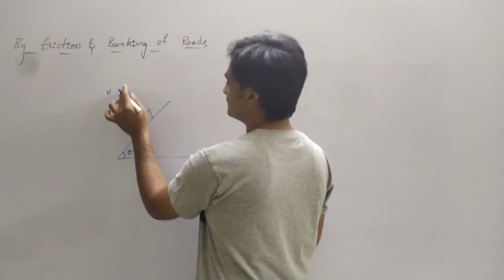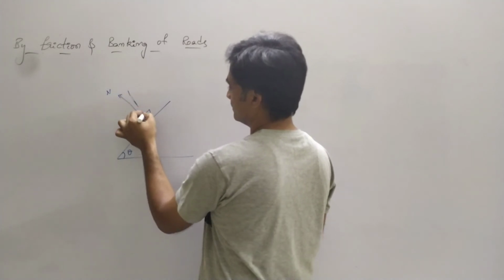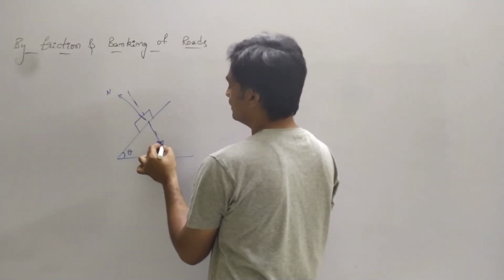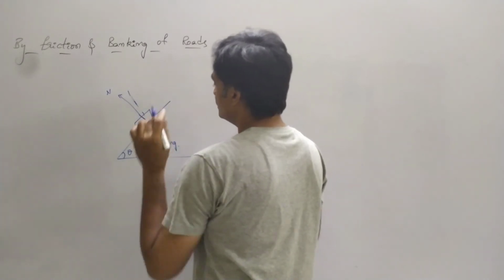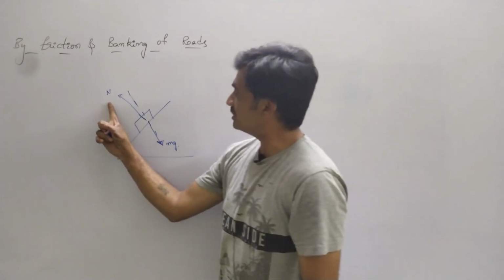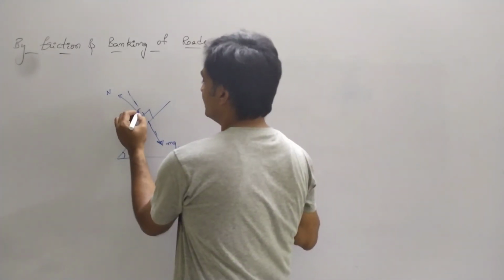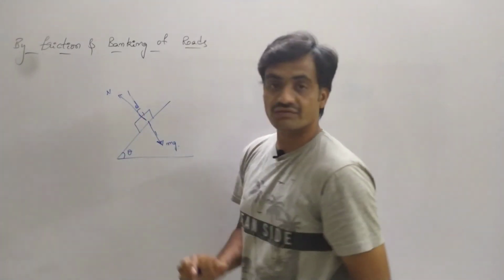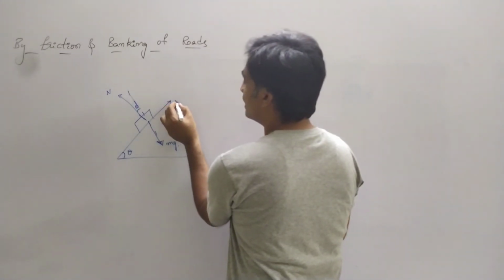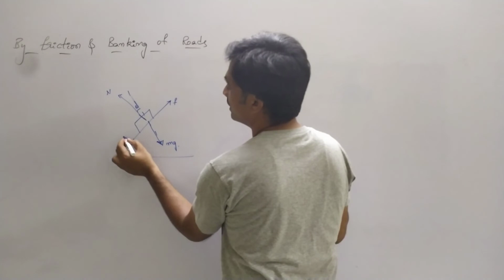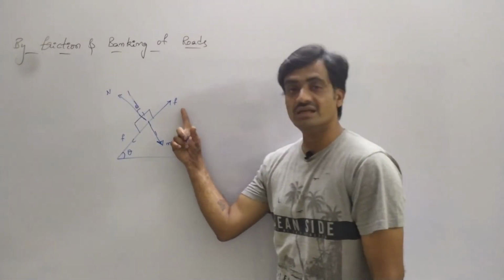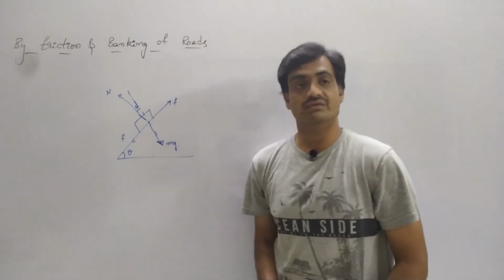So here the weight will be acting in the downward direction. So here banking of road remains constant as well as the normal reaction will be constant. Whereas as we consider the frictional force, either it might act in the outward direction or inward direction. The frictional force may act in the outward direction or inward direction.